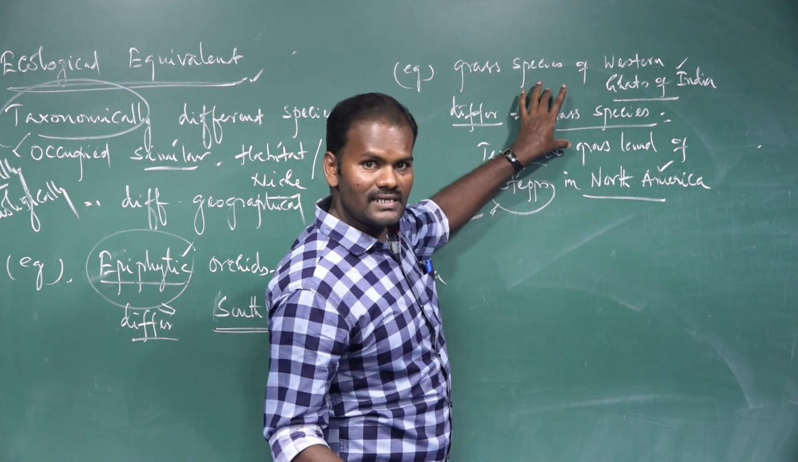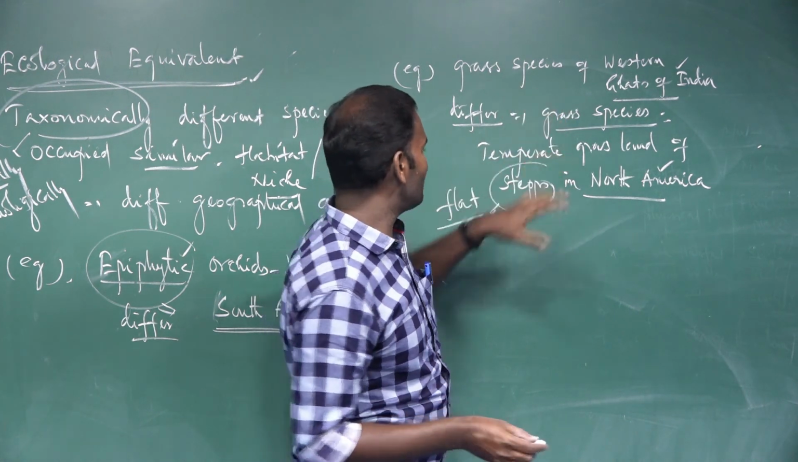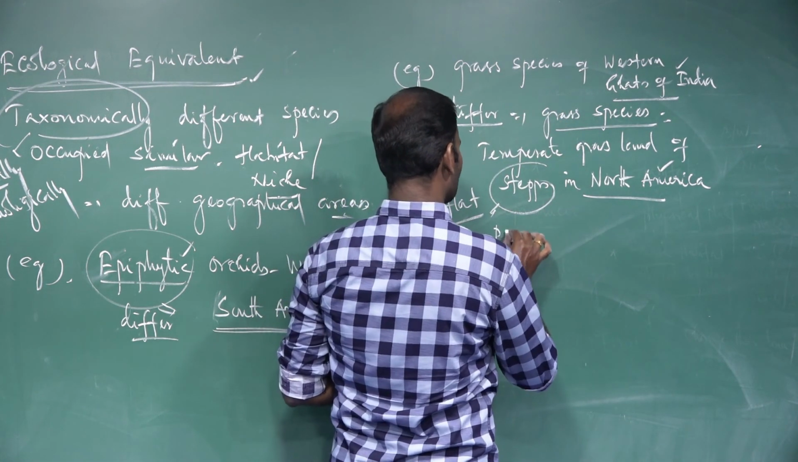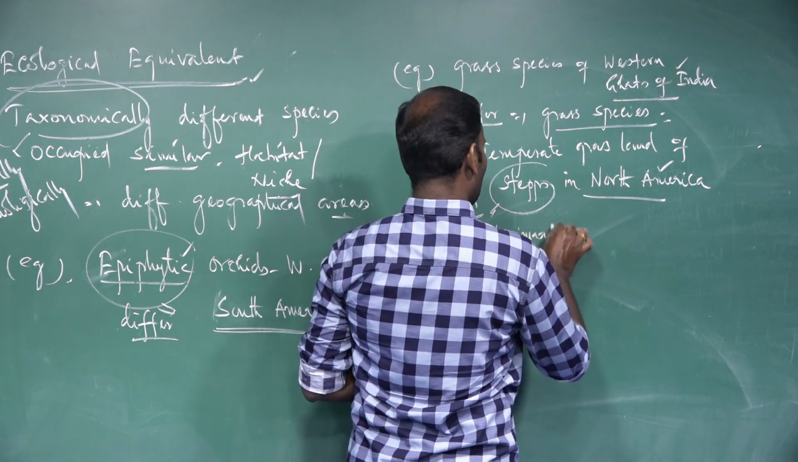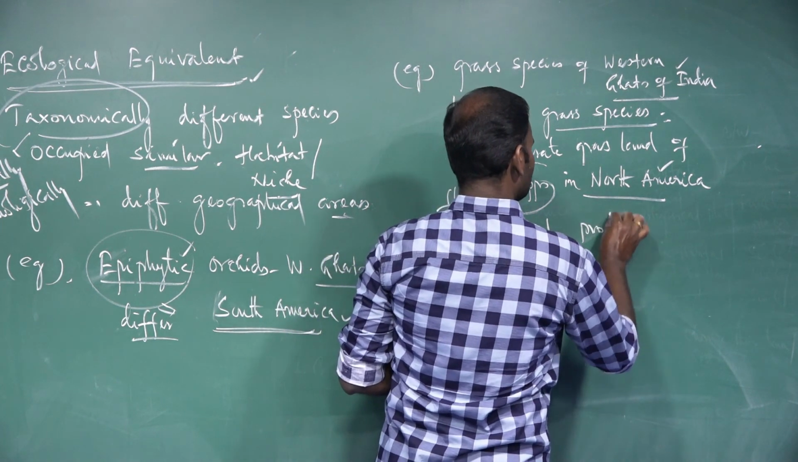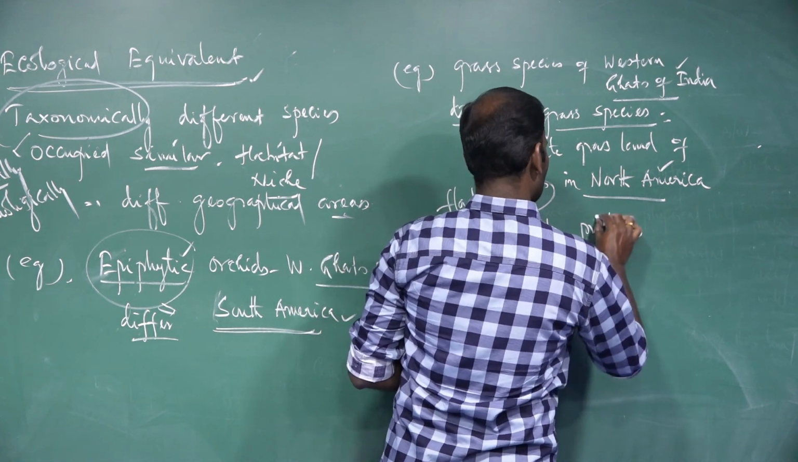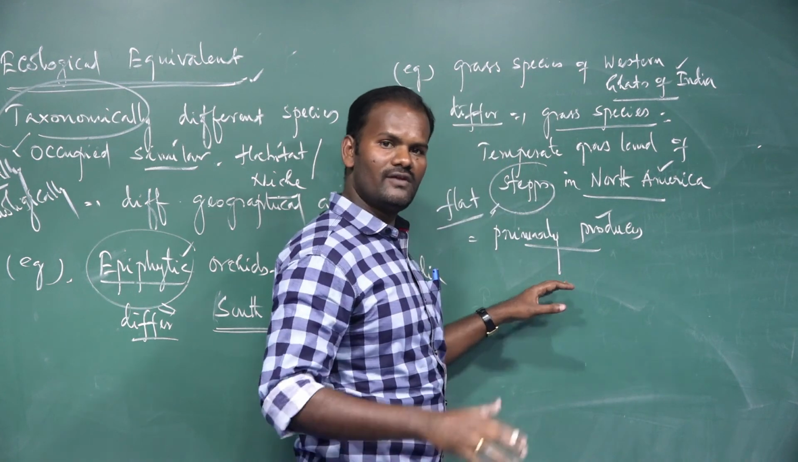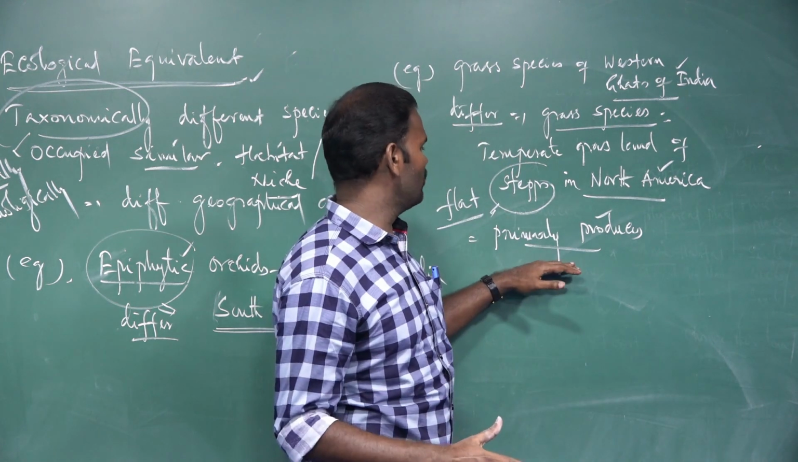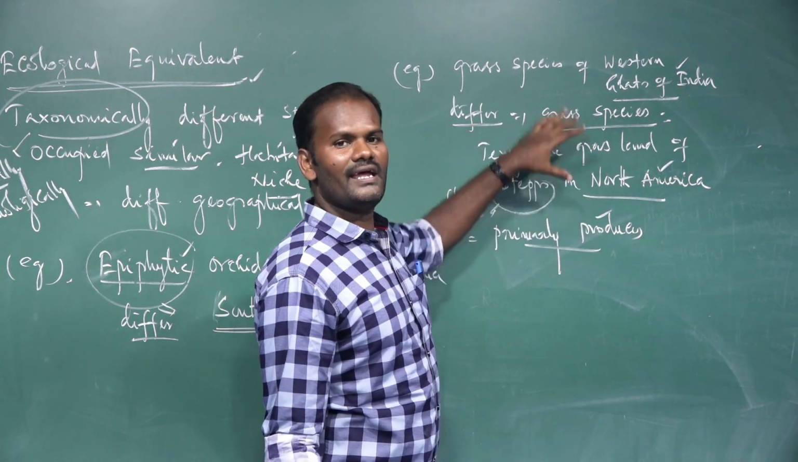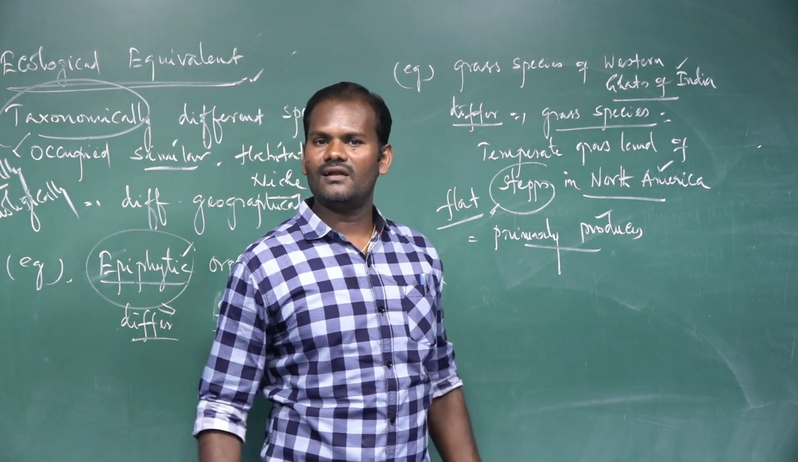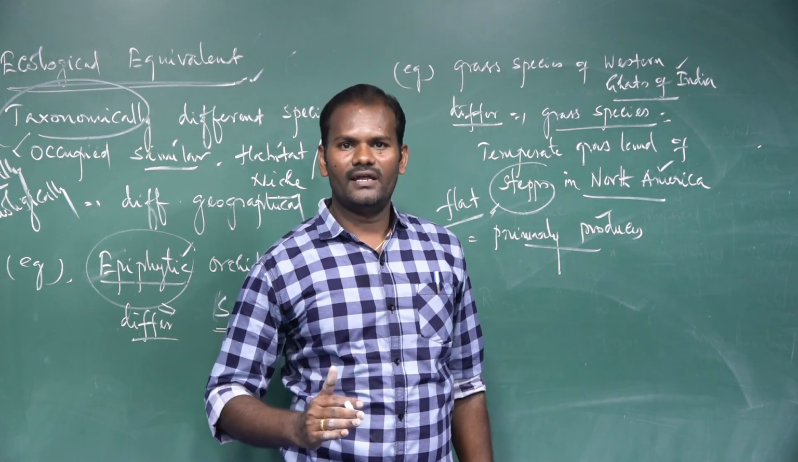But both are grasses. What is the main role of grasses? They are primary producers. They prepare their own food materials. They perform their physiological role and ecological role, but they differ morphologically from each other. These are called ecological equivalents.